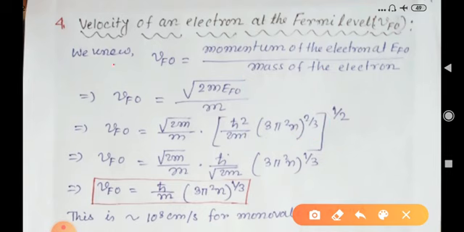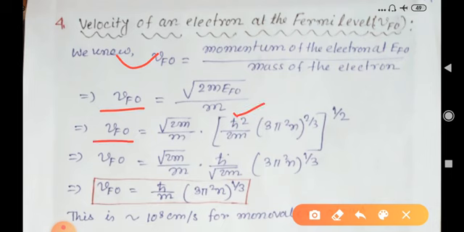We denote this velocity as Vf0, and it can be expressed as the momentum of the electron at the Fermi energy level divided by the mass of the electron. Hence Vf0 is equal to root over 2m Ef0, which is the momentum, divided by the mass of the electron.